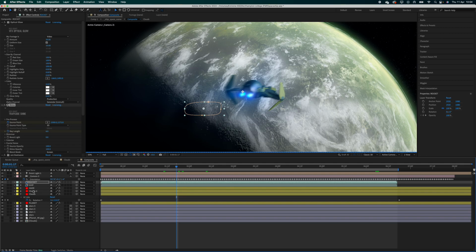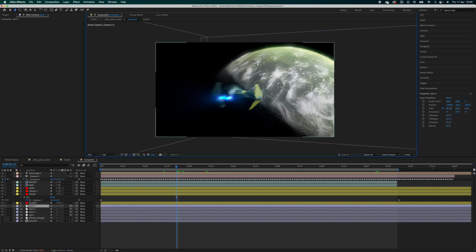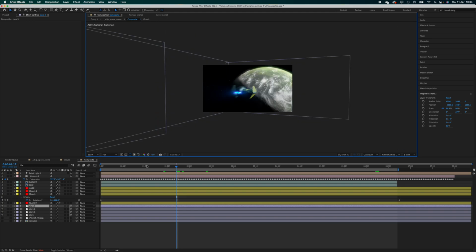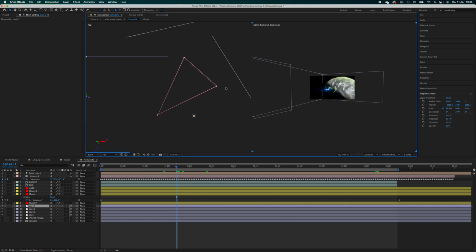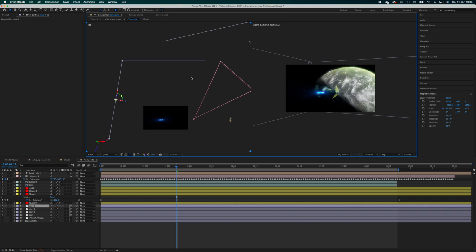Once I'd done that, the last thing I had to do was create the stars. To do this, I thought, well, I could use either Particular, CC Particle World, or something like that. However, I did think that at this point, if I tried to render lots of particles, this project would end up crashing, and I didn't want to have to spend ages trying to render things through just to see what a preview looks like.